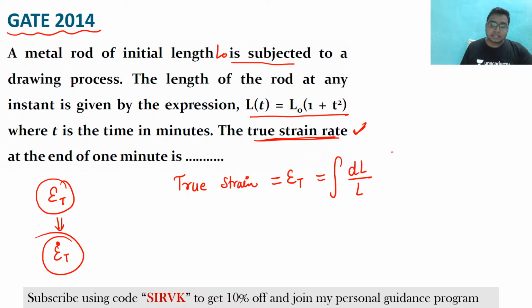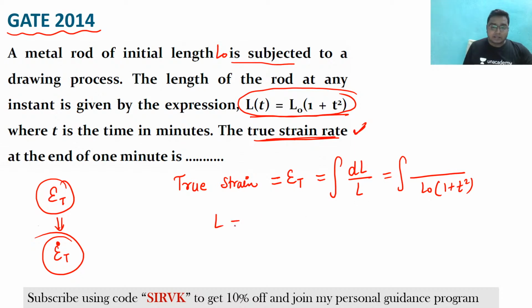Now see, they are asking that if at any instant the length is L0 into 1 plus T square, so I would replace L as L0 (1 plus T square).